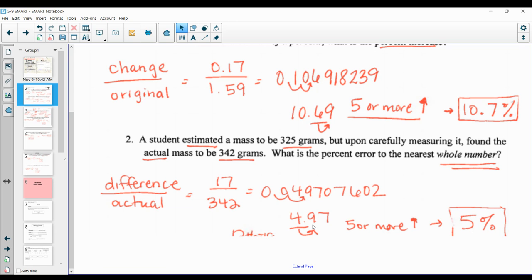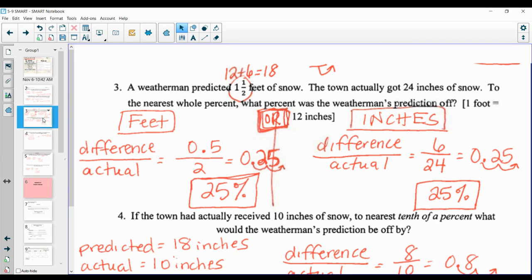To the nearest whole number, this is 5%. All right, so that one was similar. We were just rounding to a different spot, which was a whole number. Hopefully that makes sense. Moving on to number 3, talking about a weatherman predicting feet of snow, and then there's the actual amount of snow.